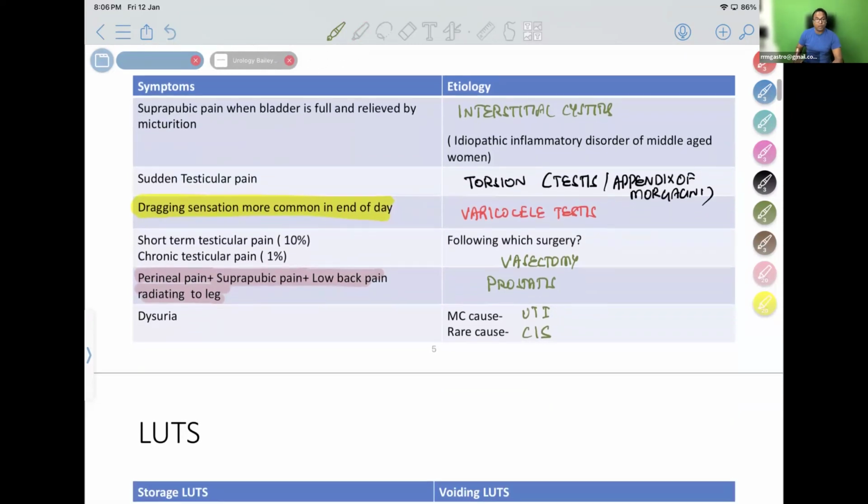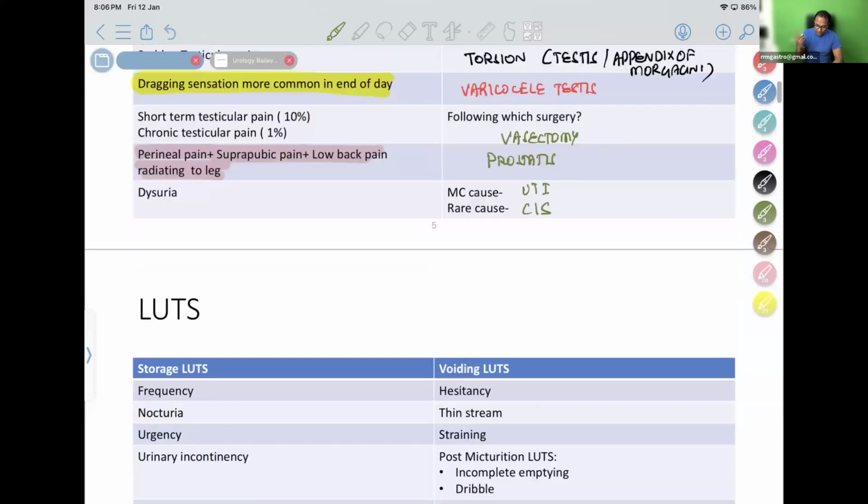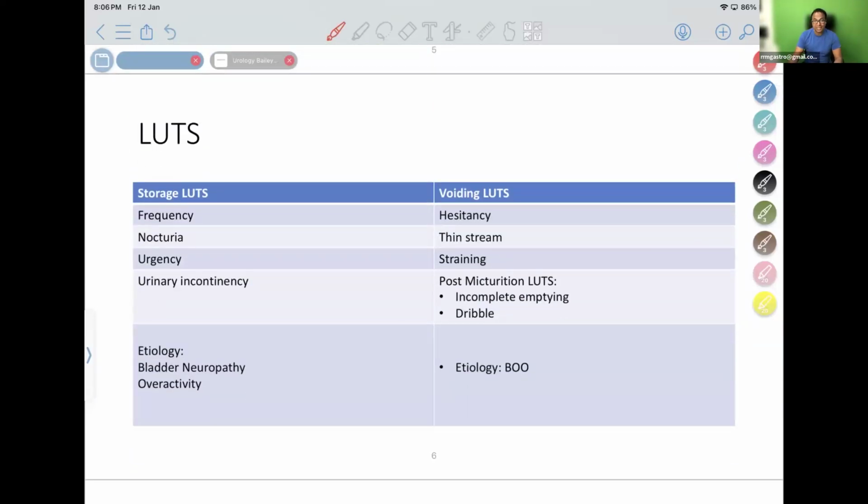So this is a chapter on clinical symptoms in urology. The other important symptom in urology is LUTS, which is known as lower urinary tract symptoms. LUTS is a topic very important for PG entrance exams. Lower urinary tract symptoms can be divided into storage or voiding lower urinary tract symptoms. Storage is related to the storing of urine by the bladder. And voiding is, as a patient passes urine, what are the problems which can happen?